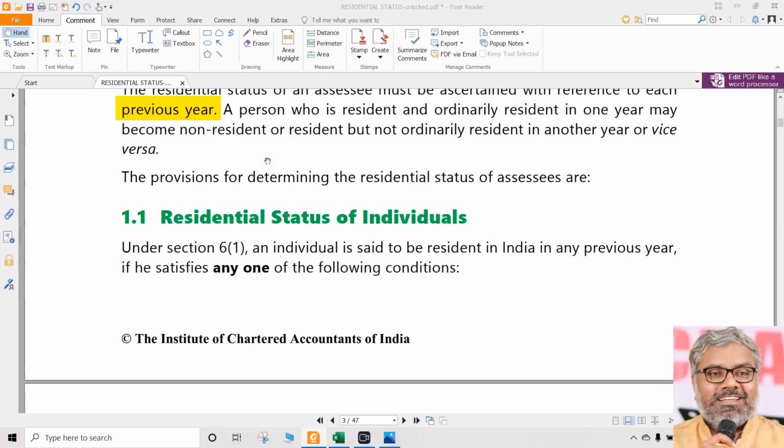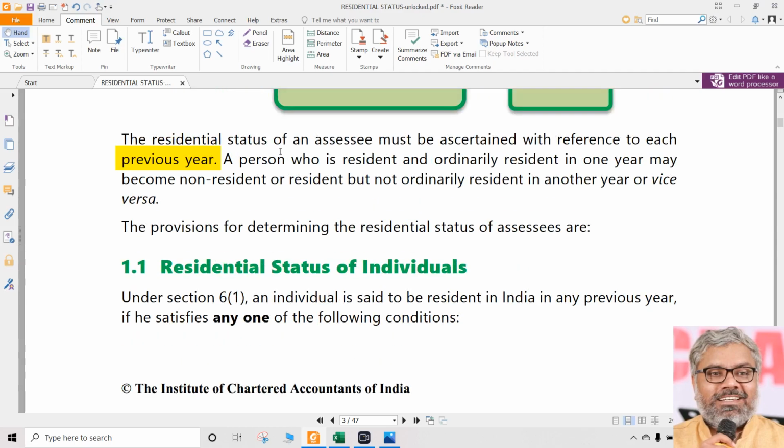So, this is one more point of difference we can say, between citizenship and residential status. Citizenship is long term, in general it is permanent, whereas residential status is not permanent, that is only for a particular previous year which is determined. And that's the point to be noted here in relation to the residential status.